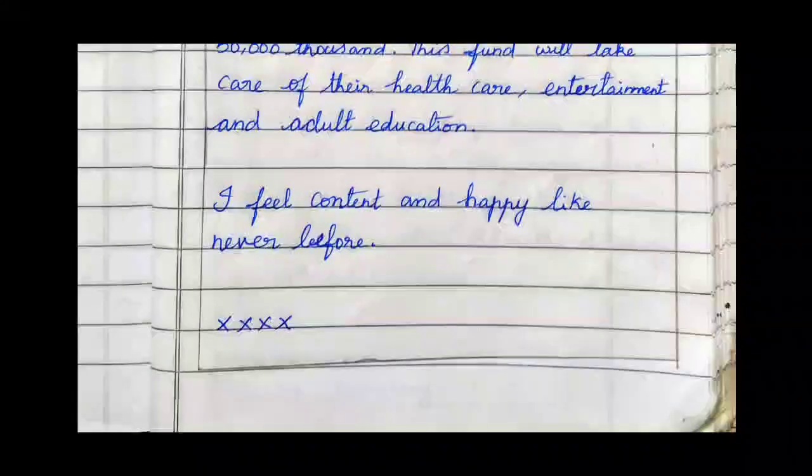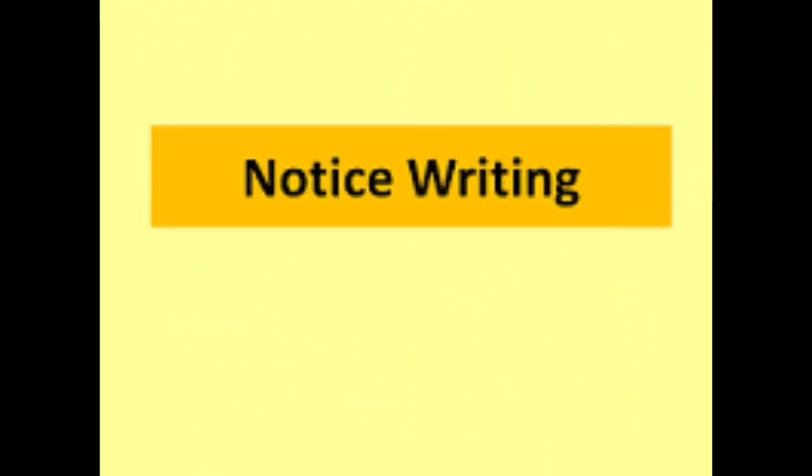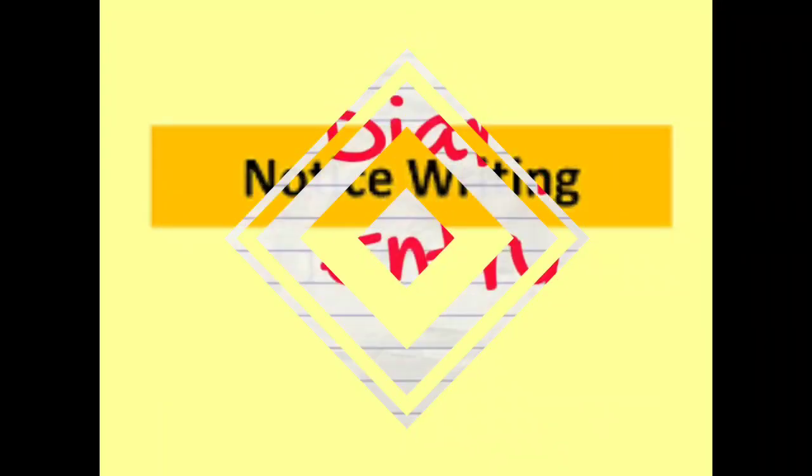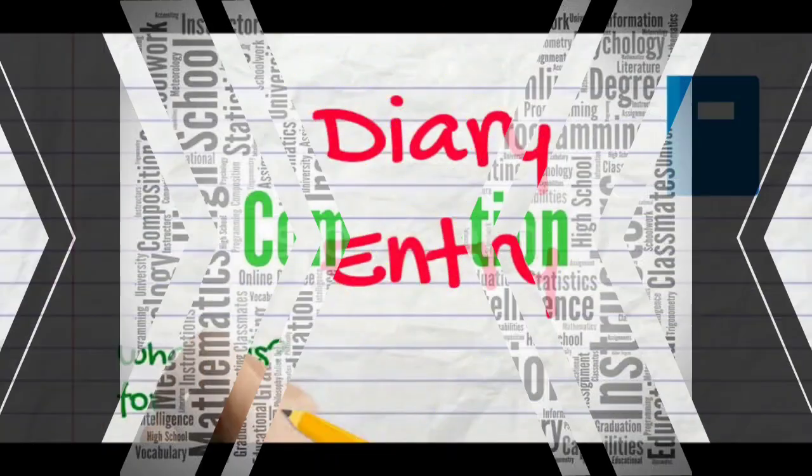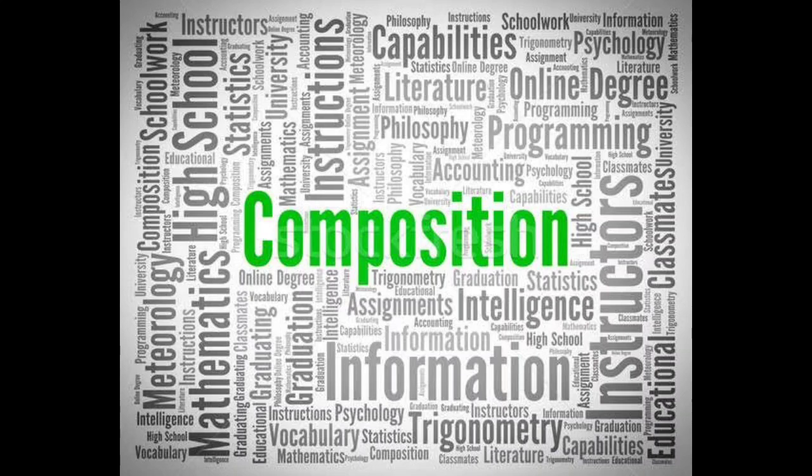Instead of the name we need to mention XXX. So children, now you must be clear about notice writing and the diary entry, how to write them in the composition note. Follow the same instructions and write neatly and legibly in the composition note, and send it in the group.